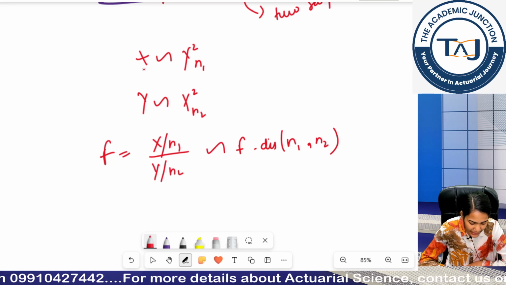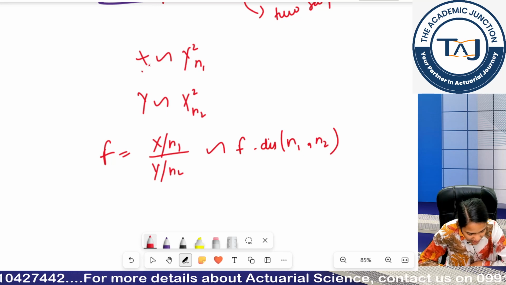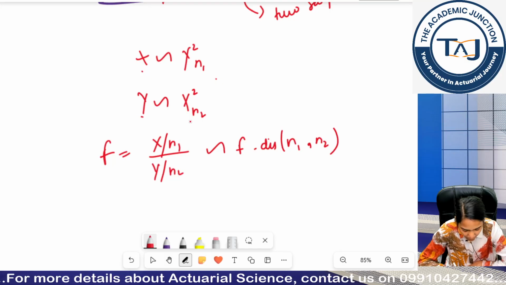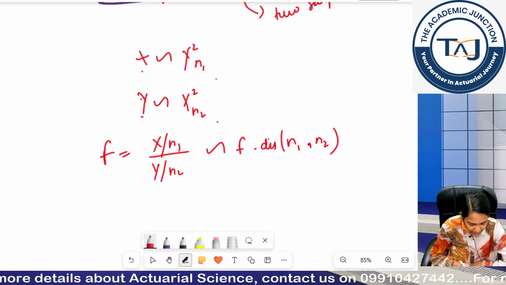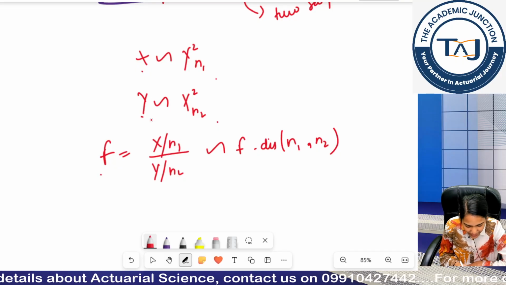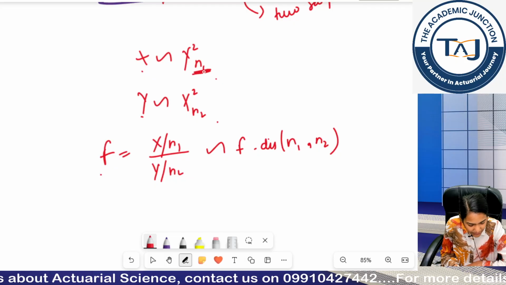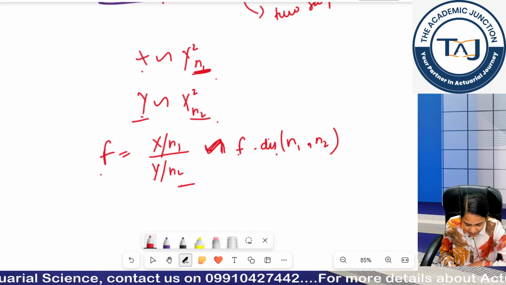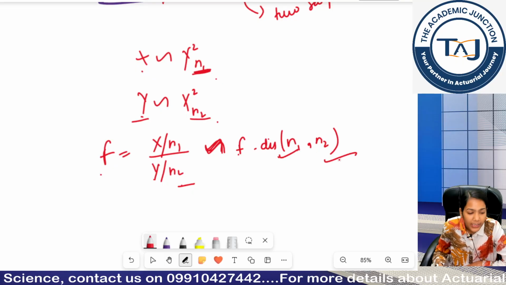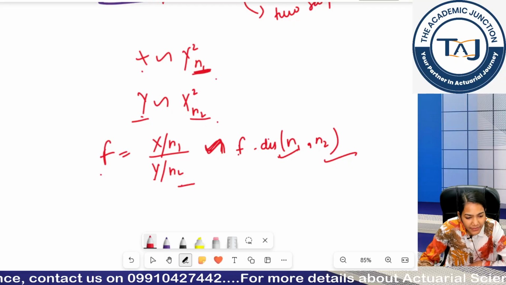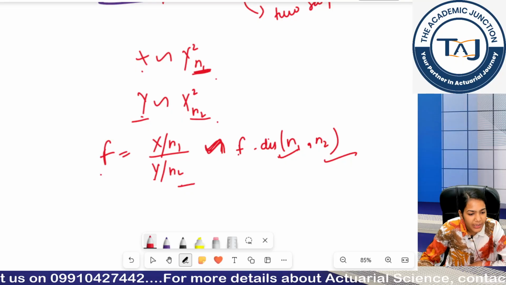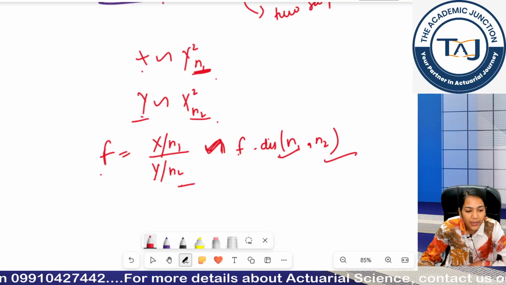Okay, again repeating, if there is a random variable x following chi-square n1, and a random variable y following chi-square n2, then I can define my random variable f as x divided by its degrees of freedom, y divided by its degrees of freedom. This will follow my F distribution with parameters n1 and n2, where n1 and n2 are basically the degrees of freedom of my random variable x and random variable y.